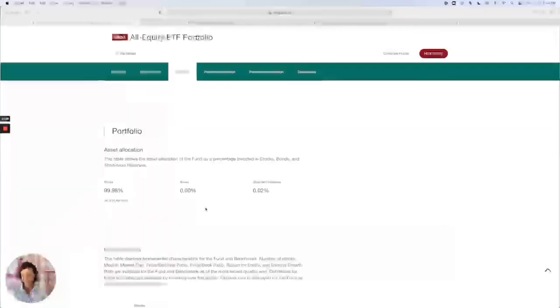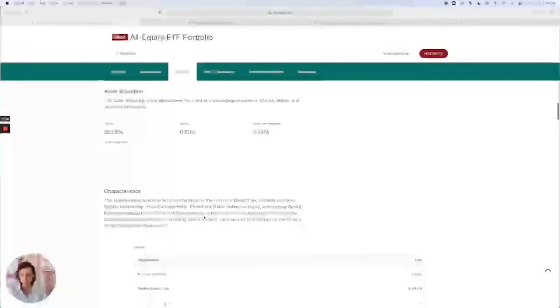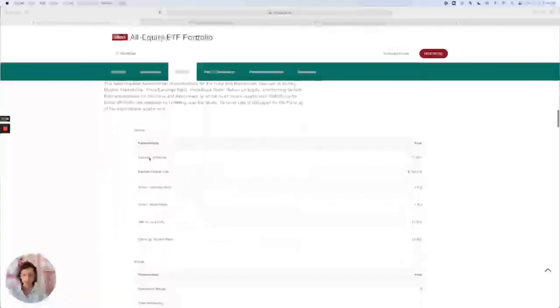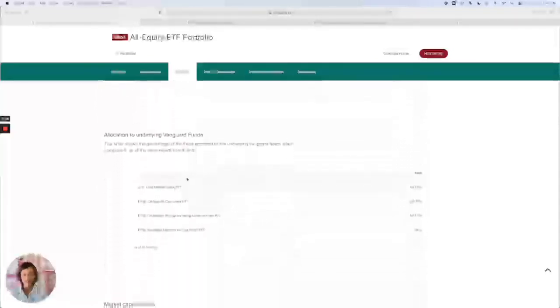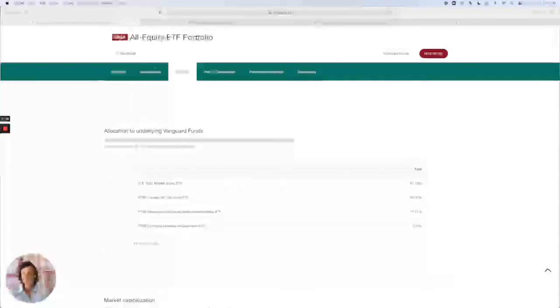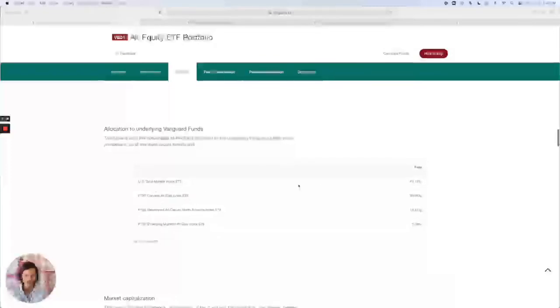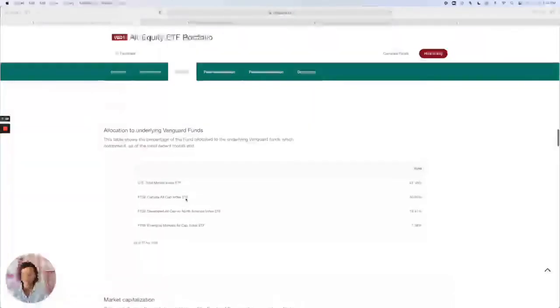Now, if you'd like more information about what is in this ETF, you can just keep scrolling down. So you'll see the number of stocks. You'll see the allocation to the different funds. So you'll see that this all equity ETF portfolio is simply made up of 4 other ETFs. So it has 43% in the US total stock market index ETF, the Canada all cap index, developed all cap ex North America index ETF, and the emerging markets all cap index ETF. So you could create this portfolio on your own by buying these 4 ETFs instead.